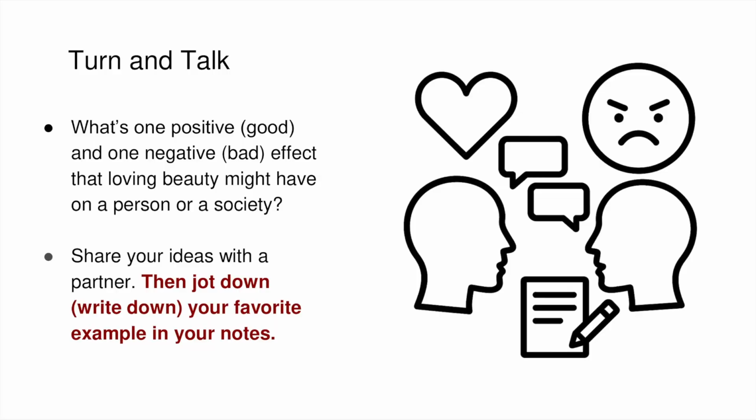Slide 5, Turn and Talk, Beauty. Let's think about this together. What is one good thing and one bad thing that can happen when people care a lot about beauty? Here's one idea. Beauty can inspire people to be kind or creative, but it can also make people ignore someone's character or how they treat others. Talk to your partner about this, then write your favorite example in your notes.